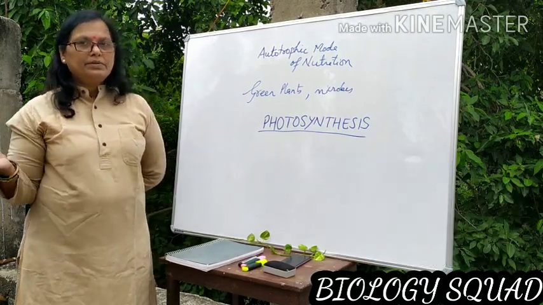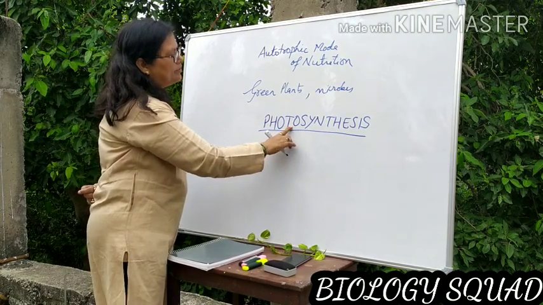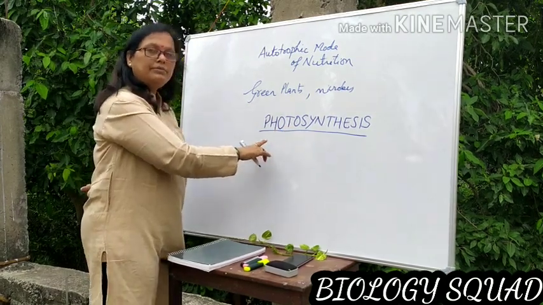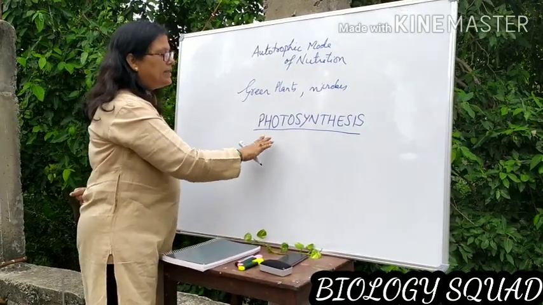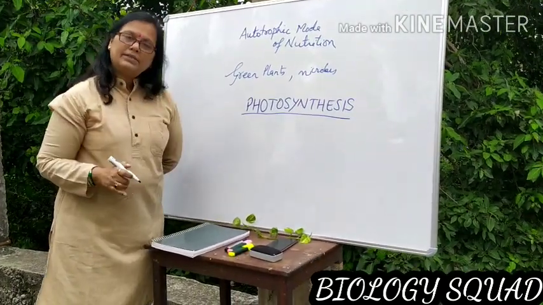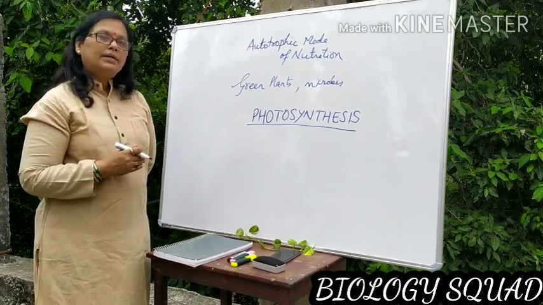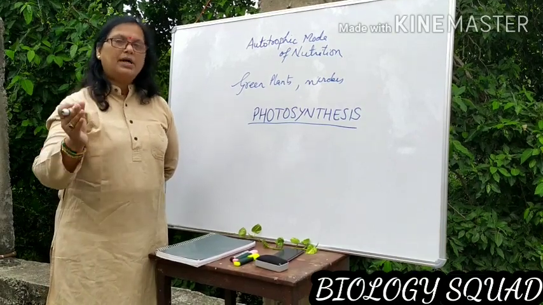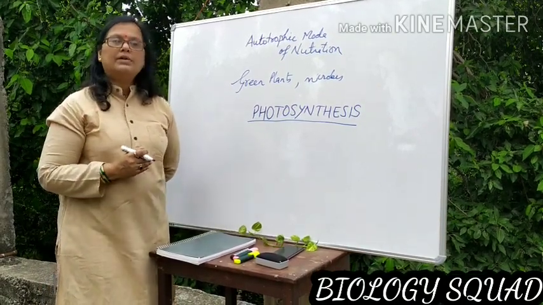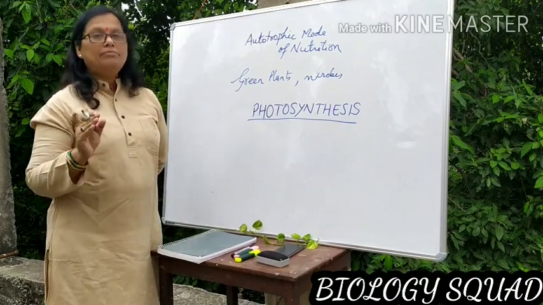And what is photosynthesis? You can analyze it. This is photons, the unit of light rays, and synthesis. Here photosynthesis means the synthesis of food with the help of photons. Photons are utilized for the synthesis of food by the plants as well as certain microbes.